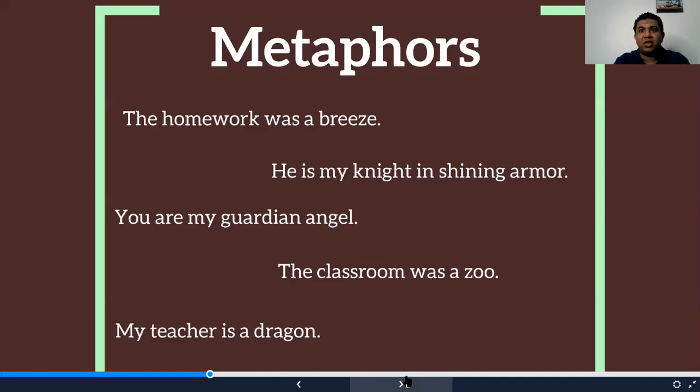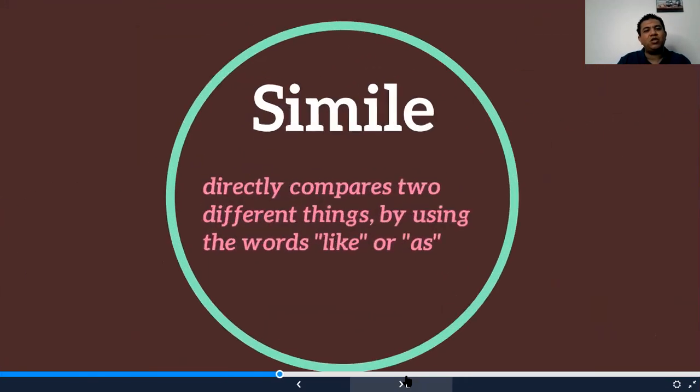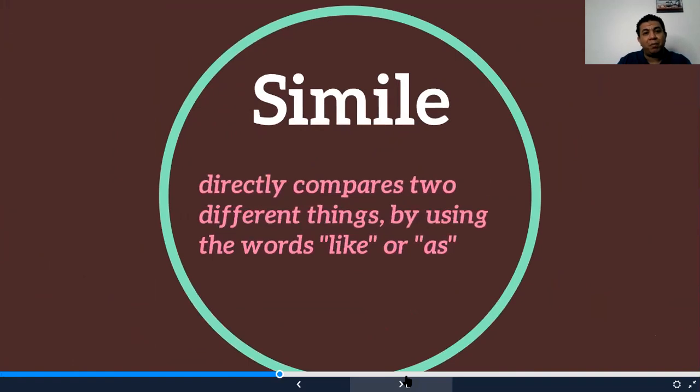The teacher is a dragon. This also doesn't mean that you are a dragon teacher, but actually this means that the teacher was so angry or is so angry. So this is what we mean by the word metaphor. We didn't use the word like, we didn't use the word unlike, we didn't even use the word as or as if.